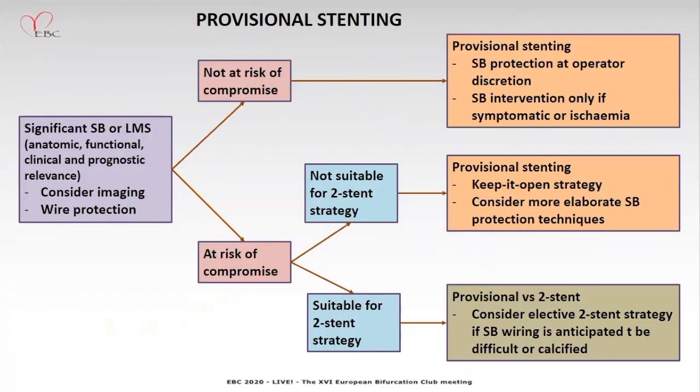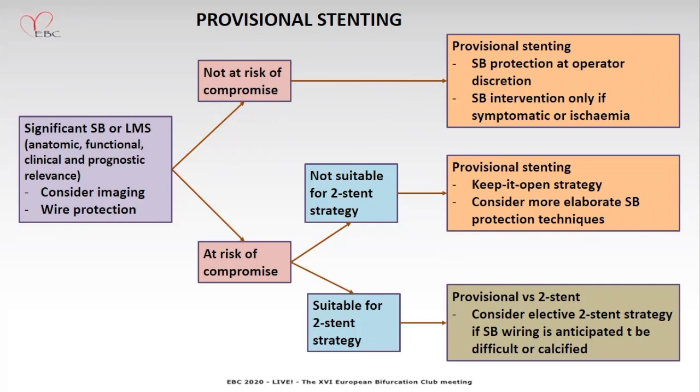Before you do the provisional stenting, assess the side branch. Is the side branch functionally significant? Do the FFR, as there is no angio-clinical correlation. You can perform imaging and assess the plaque burden and the mean luminal area. In left main bifurcation, if the LCX is less than 3.7 square mm and the plaque burden is more than 56%, definitely these patients require side branch intervention.